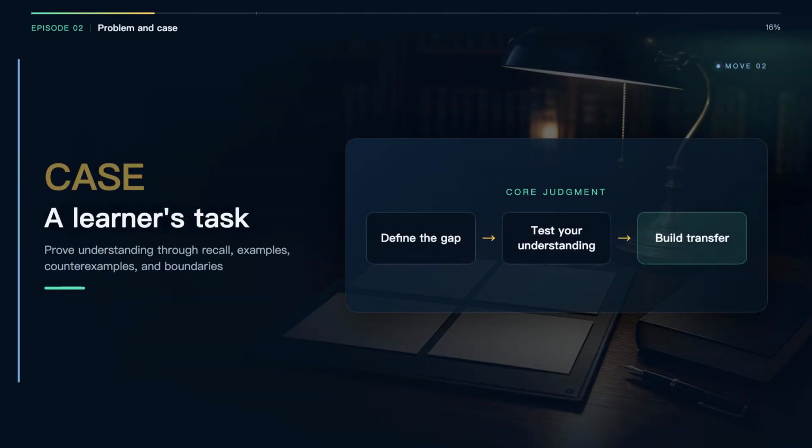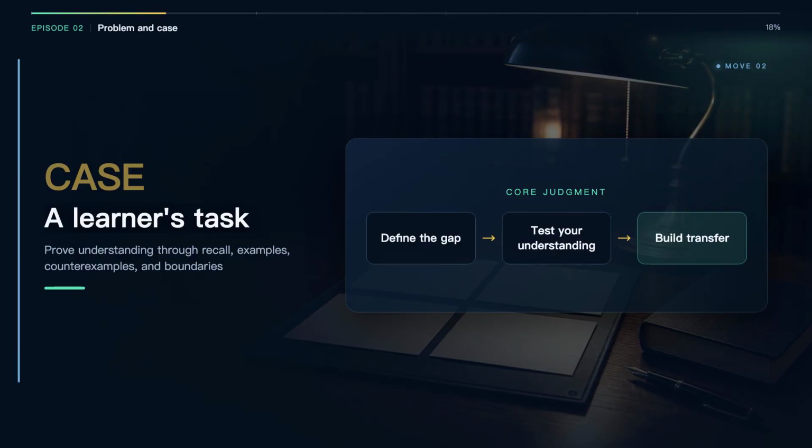Consider a real case. The learner wants to prove understanding through recall, examples, counterexamples, and boundaries. But you can follow an AI explanation but cannot rebuild the logic in your own words. The issue is not effort. The process is not producing evidence.